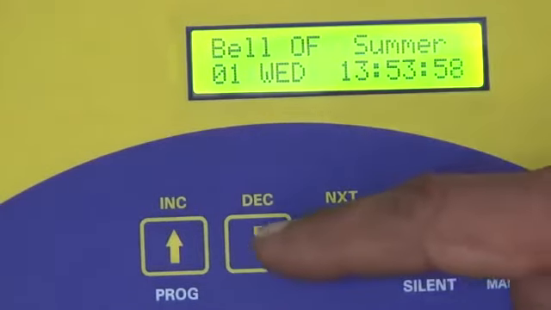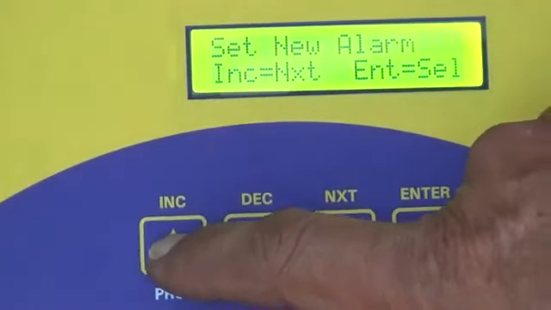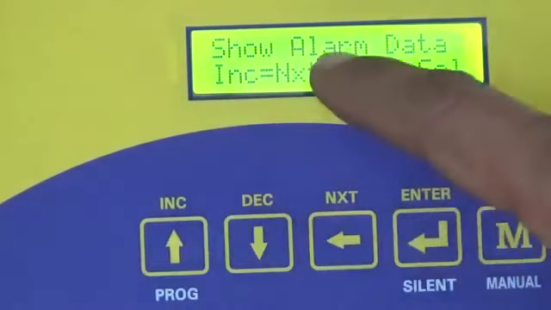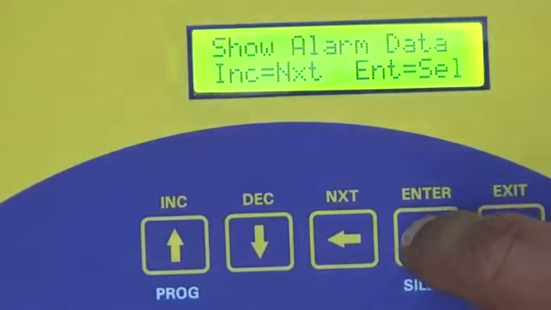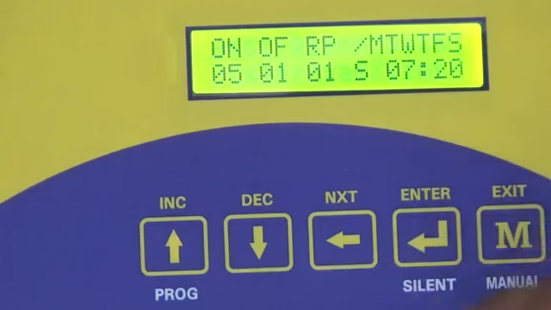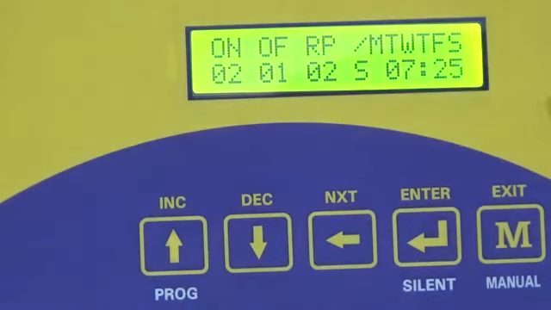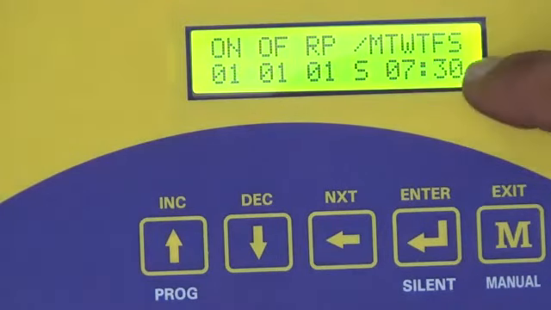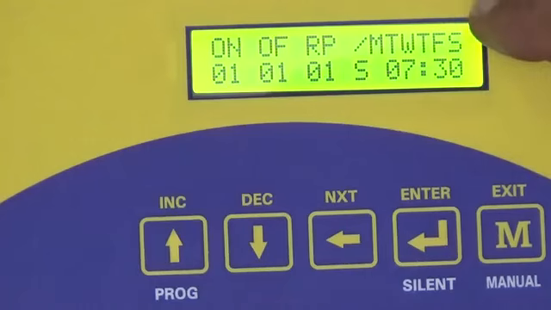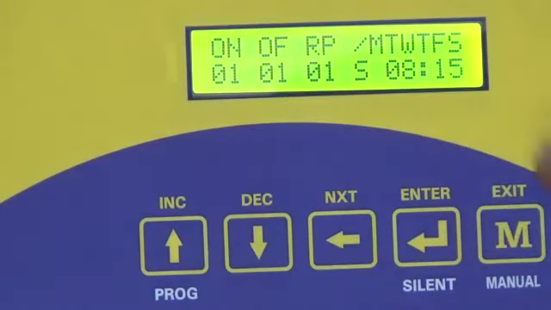To see the alarm data which are programmed in the memory, press the program key once, twice, thrice, show alarm data, press the enter key, select the summer mode, press enter. It is showing you the data: weekday, start time, number of repeats and the on time. This is the demo data which we have filled actually. Now it is showing you 7:30, weekday, on time, off time, repeat. Now it is 8:15 and this way.